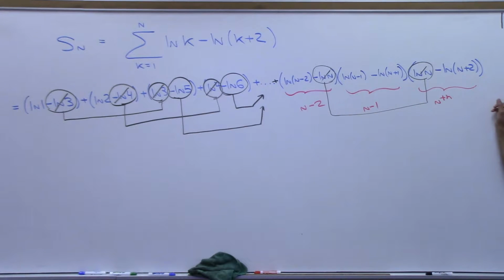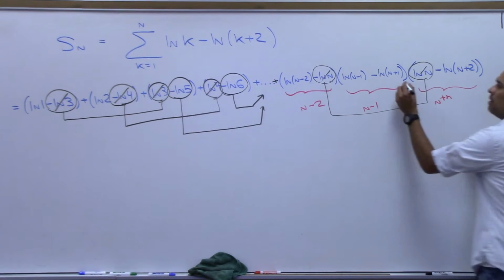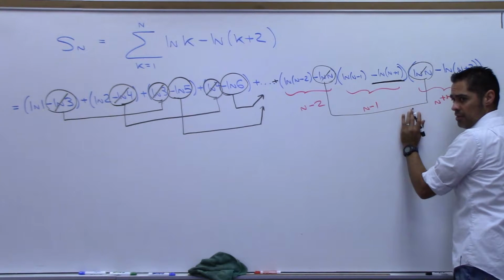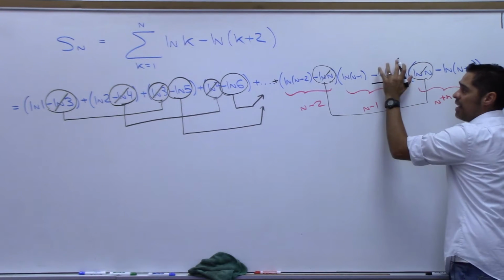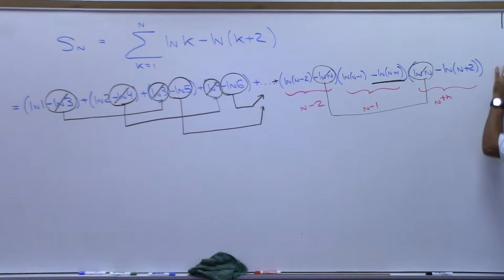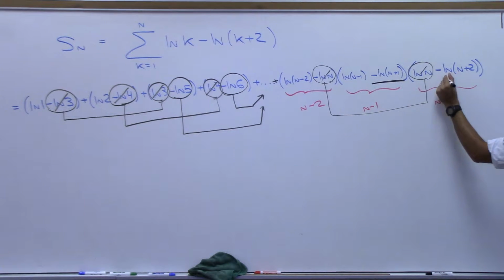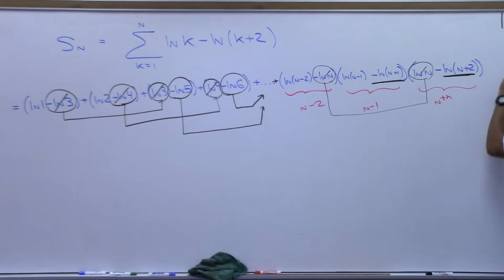Do I have one downstream 2 away? I don't, because I stopped the sum, which means this one does not get canceled. Do y'all see that? This second one doesn't have a first one 2 away to get canceled off. How about this second one? This one does not have anything down here to get killed off.